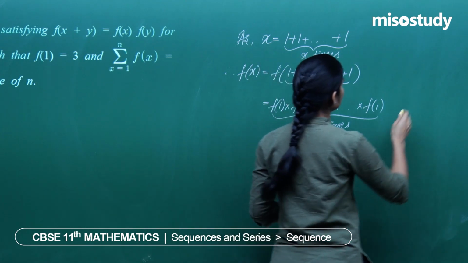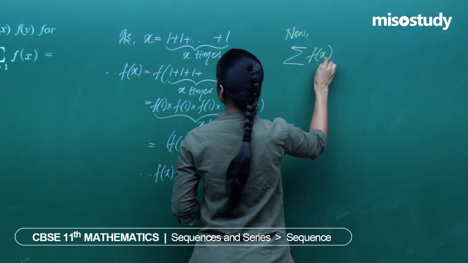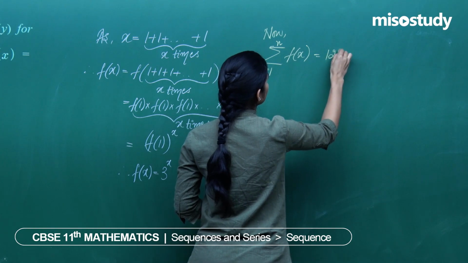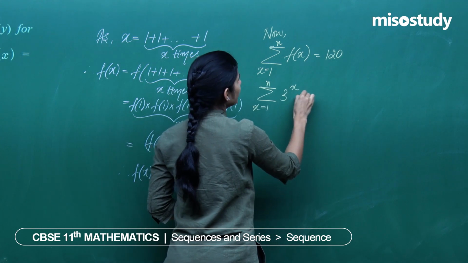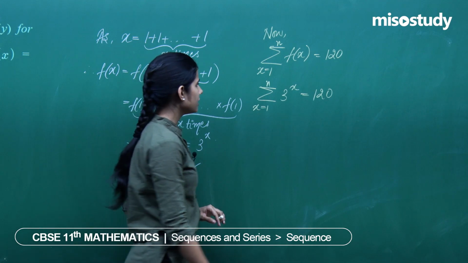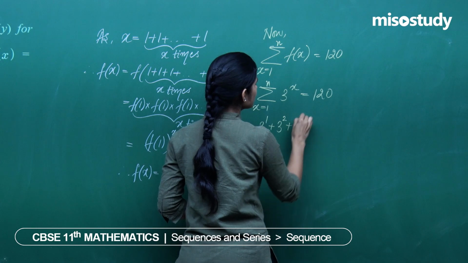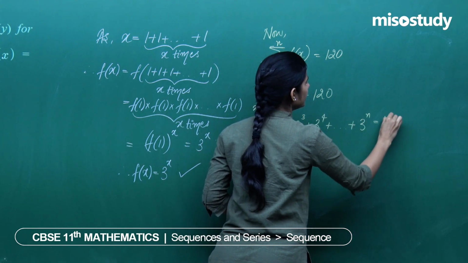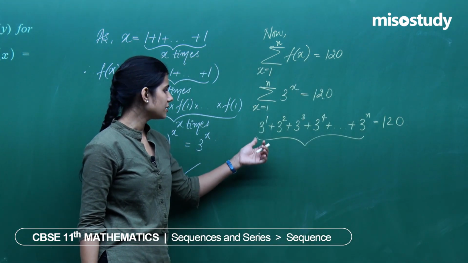Now, I am given that summation f of x, x going from 1 to n is 120. That means it is given summation 3 to the power x, x going from 1 to n is 120. Till now there is no relevance of AP or GP. If you open the summation up, you get 3 to the power 1 plus 3 to the power 2 plus 3 to the power 3 plus 3 to the power 4 plus and so on plus 3 to the power n is 120. The moment you see the left hand side, it is GP with first term 3 and common ratio 3.